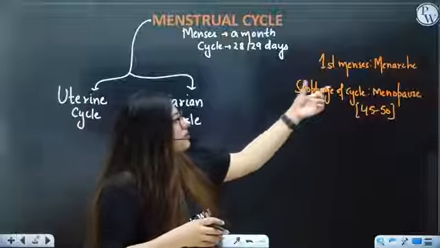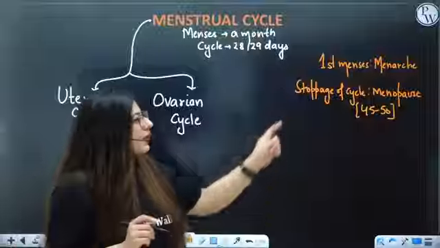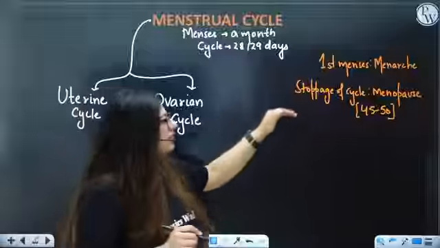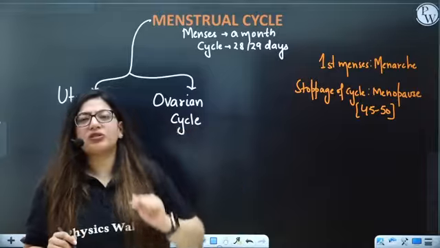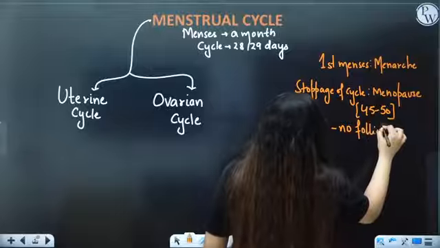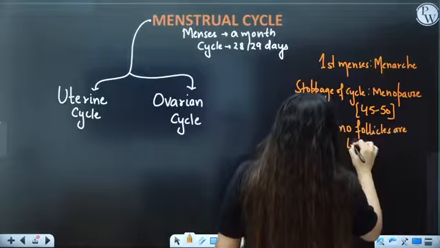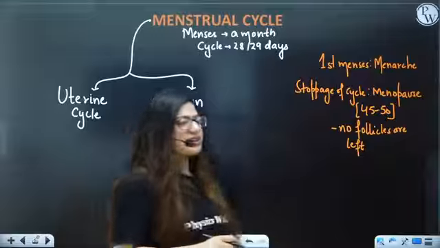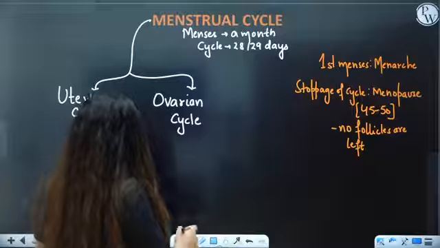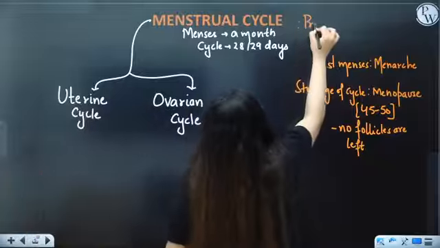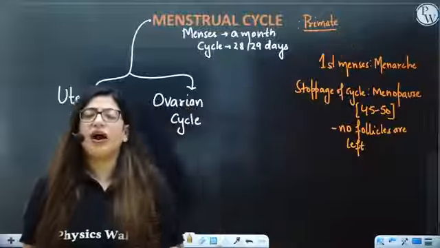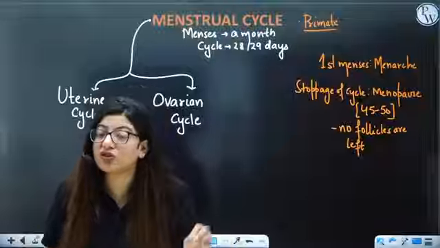Okay. The first menses in a female's life during puberty, that's menarche. But when it stops at the age of 40 to 50 years, that's menopause. And why does menopause occur in a female? No follicles are left. All right. So, is the menstrual cycle a character of just the human female? No. The menstrual cycle occurs in all primates. So monkey, chimpanzee, all females have the menstrual cycle.